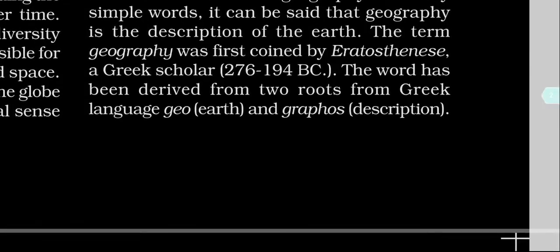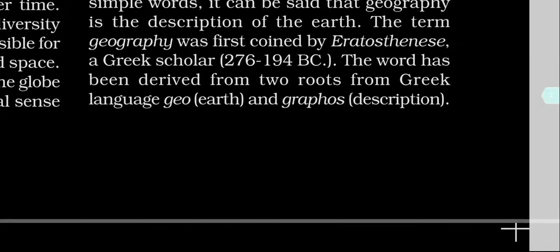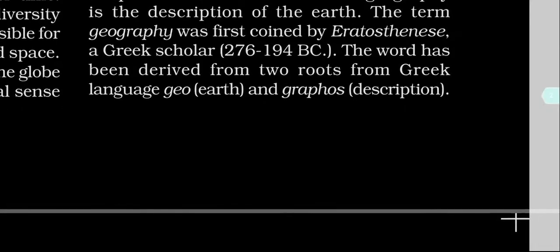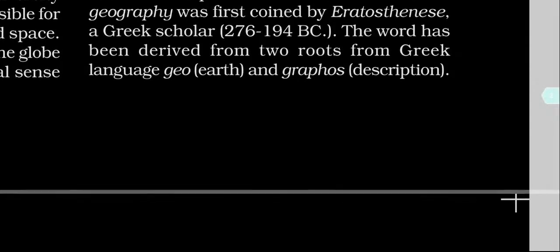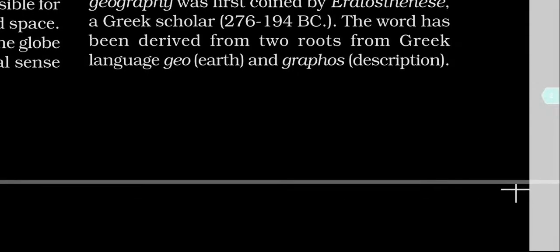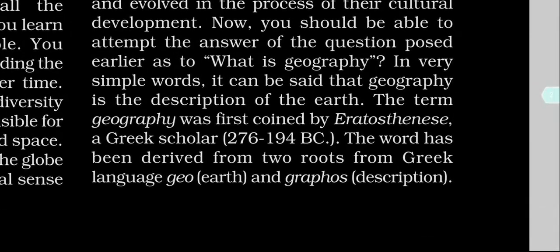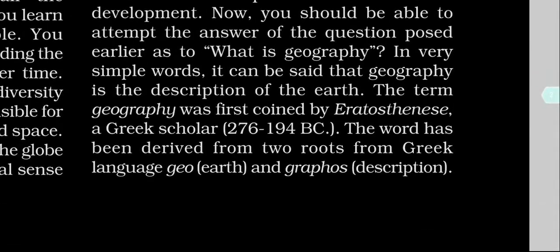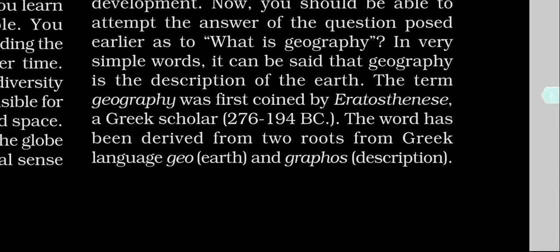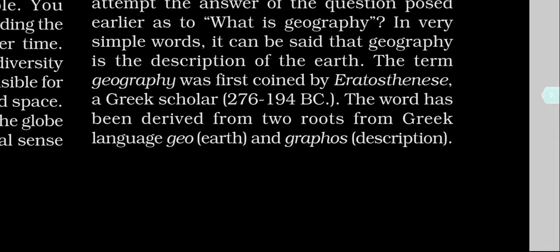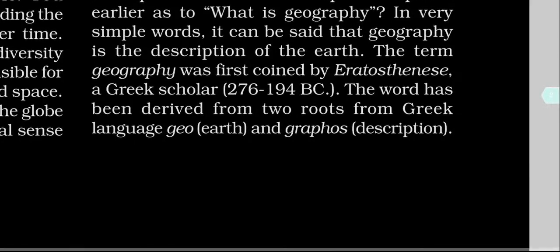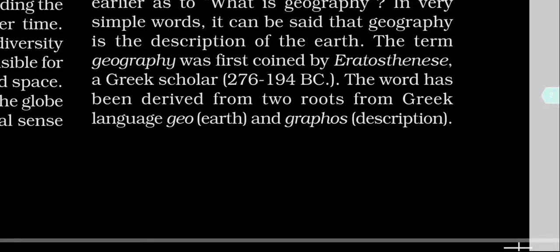The word has been derived from two roots from the Greek language: geo, that is earth, and graphos, that is description.